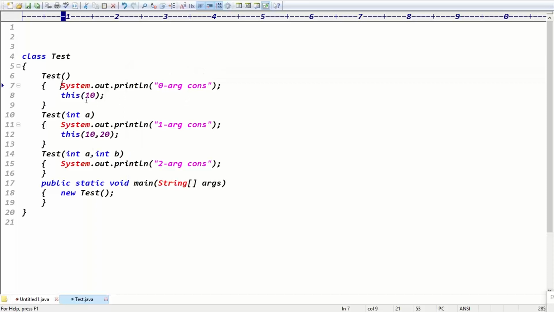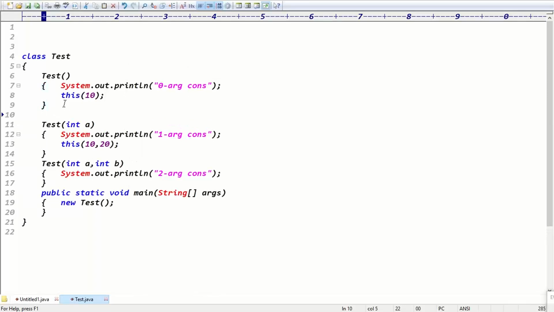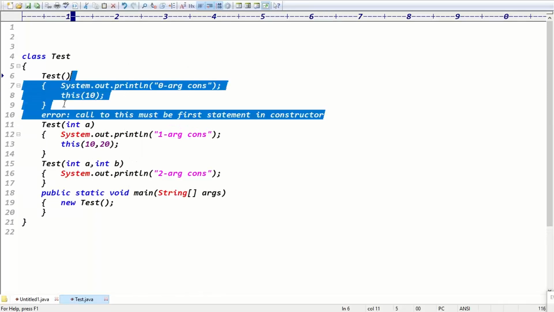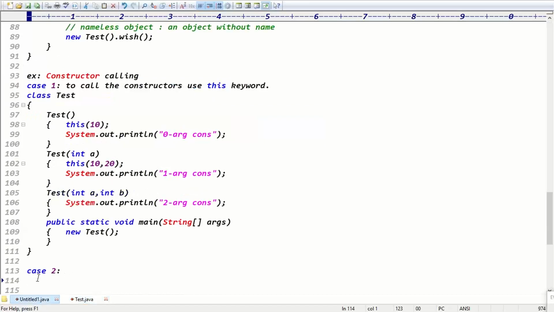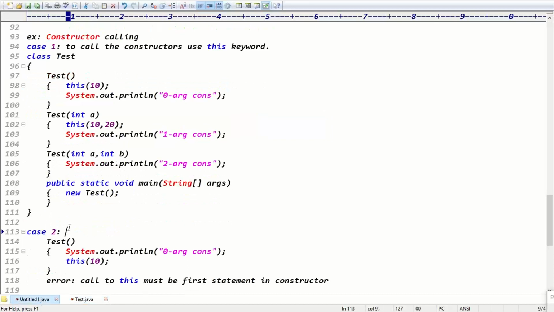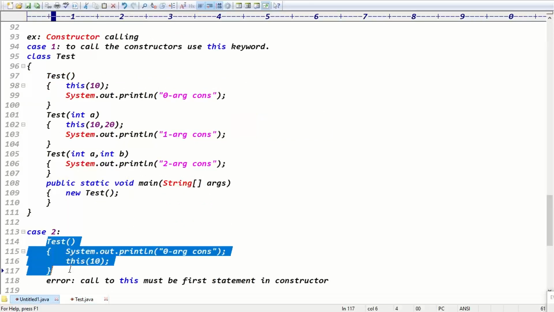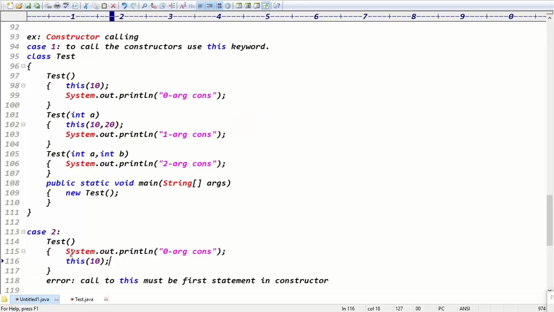The reason is, only inside the constructor, guys, this rule is applied. Inside the constructor, the this keyword should be the first statement. In the constructor, the this keyword must be the first statement, guys. But if it is not the first statement, it's the second or last statement, it's not allowed, guys.